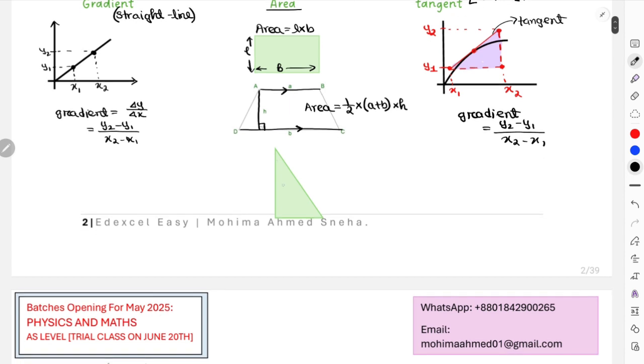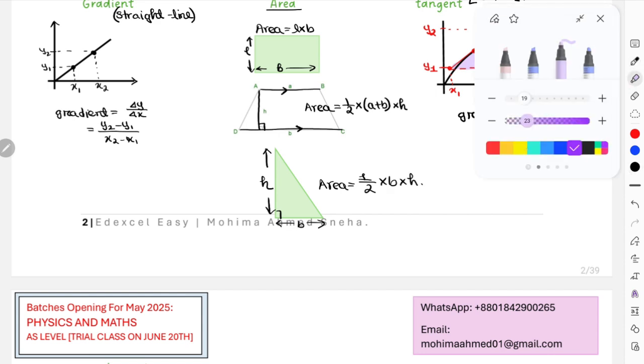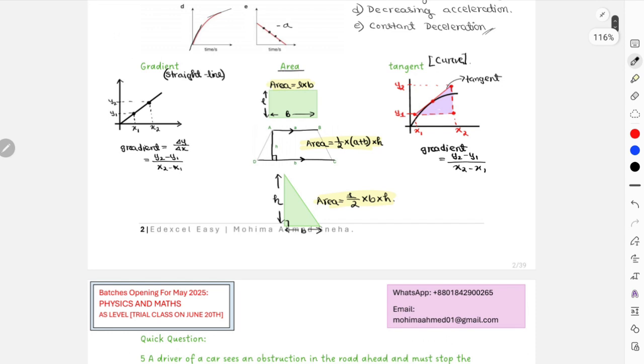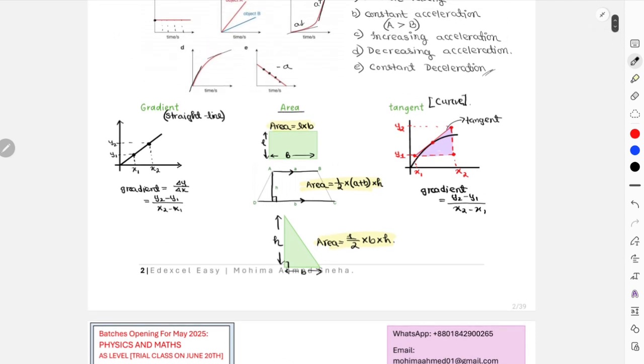And then this is a right angle triangle. Obviously, it is making 90 degrees, which makes this the height of the triangle, and this portion the base of the triangle, which means the area for a right angle triangle is going to be half multiplied by base into height. Again, it is very important to understand or memorize these three formulas: area of a rectangle, area of a trapezium, and area of a right angled triangle, right? These are the usual area shapes that you will come across in your exam paper.